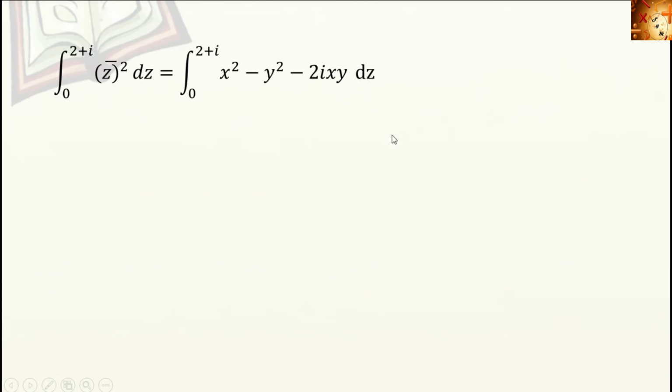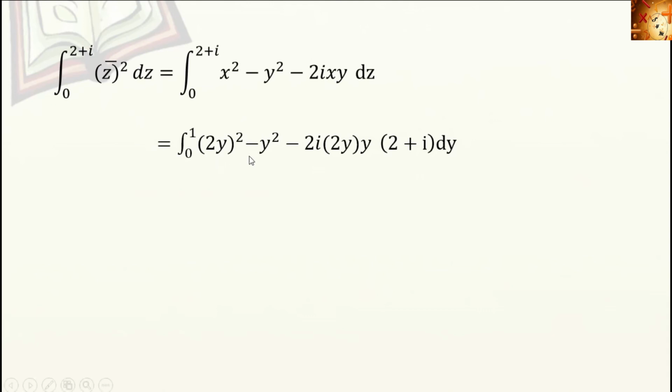Again dz. In the previous slide we get dz as 2 plus i dy. Next, here there are two variables, that is x and y. So the integration is not possible. So we want to substitute for x. Here along the line 2y equal to x, so we can substitute x as 2y.